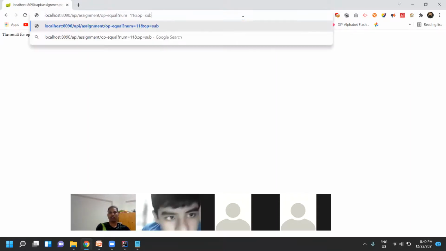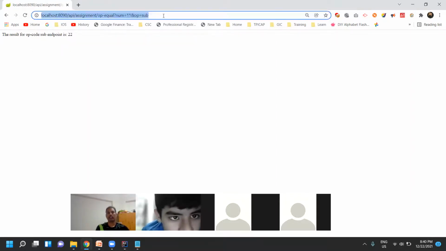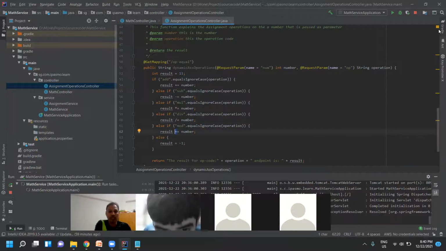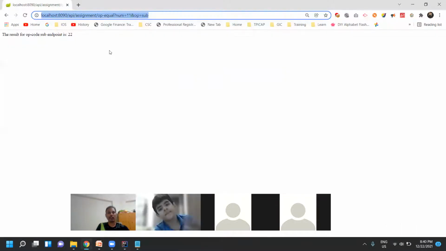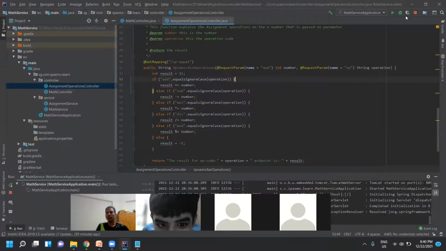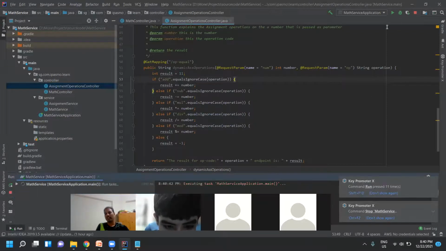Now let's see, I'll give subtraction. Oh yeah, see, we missed out. All the things we mentioned as plus only. This is how you have to figure out the mistakes. Plus, multiplication is asterisk, and then division is forward slash, and then this one is percentage. You see, we got the error, right? So I can just give minus 11 and refresh it. It should be 0. So 22 we got. So I'm going to restart.